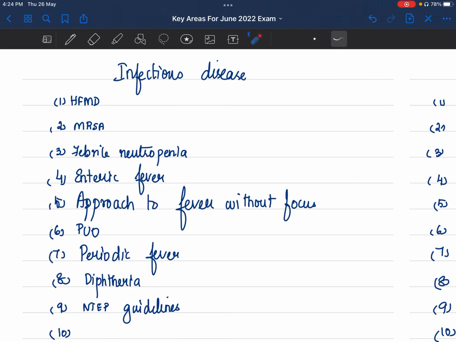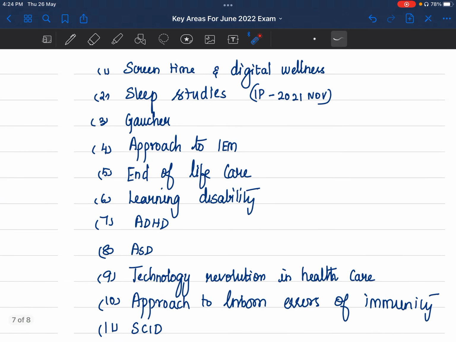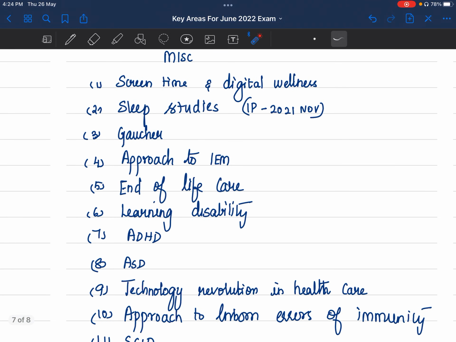TB, you should know everything in and out. They can ask about the diagnostics. They can ask about your IGRA test, your Xpert TB Ultra, your line probe assay. They can talk about second line anti-tubercular treatment, first line anti-tubercular treatment. They can ask anything, but mainly they will concentrate on diagnostics of tuberculosis. Even I did not know where to put these topics under, so I have put it under MISC.